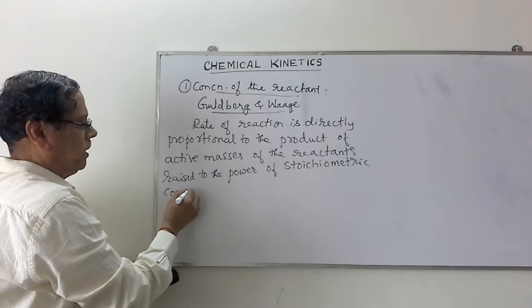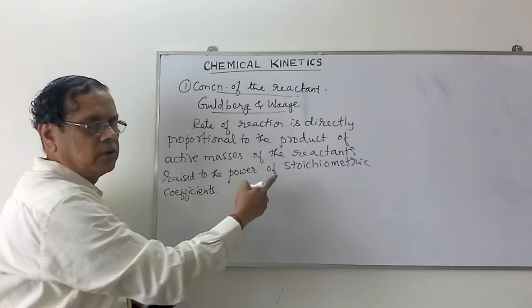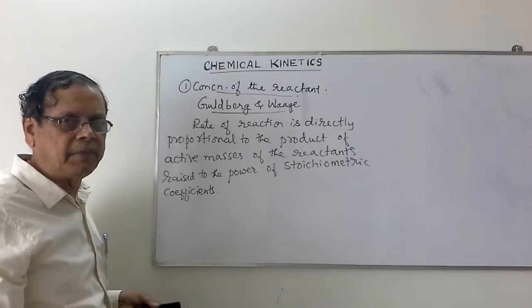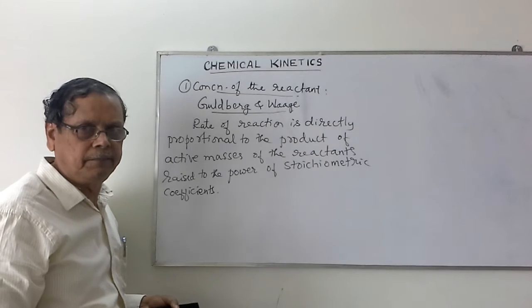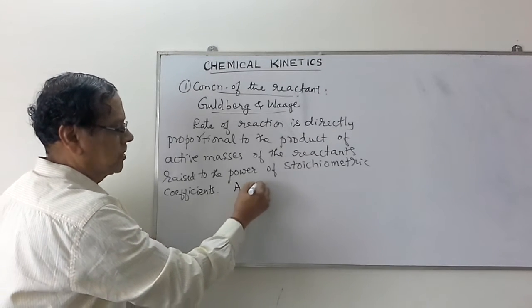So these stoichiometric coefficients actually correspond to the number of molecules of the reactants involved in the balanced chemical equation of the reaction. Suppose I consider a reaction A giving rise to some products.